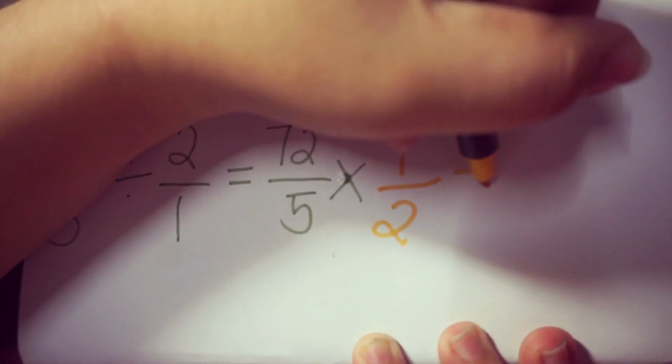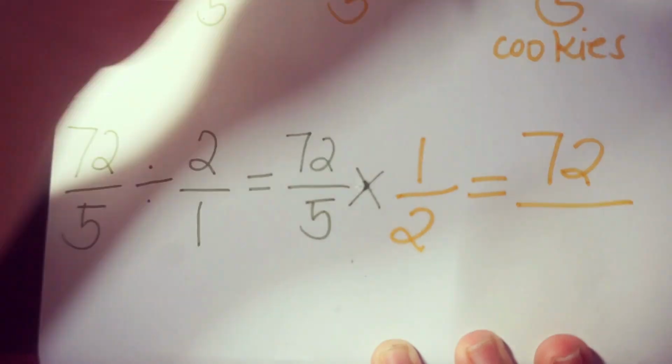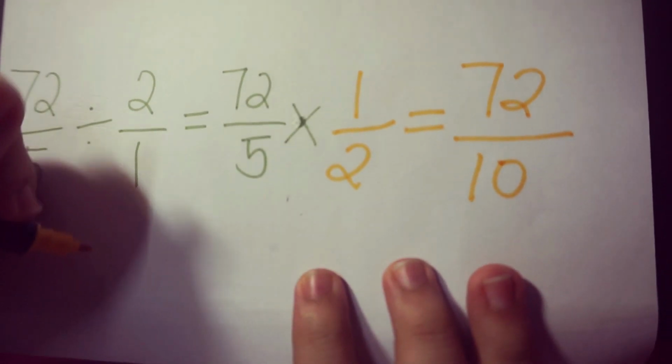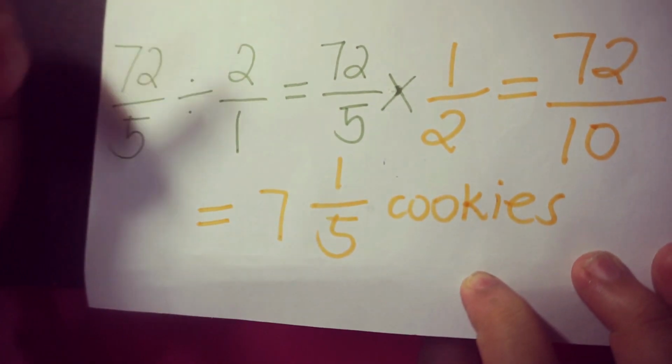So this becomes 72 times 1, 72, over 5 times 2, 10. So let's convert it into a mixed number. So this becomes 7 and 1/5. So Taeyong and Jungkook will each receive 7 and 1/5 cookies.